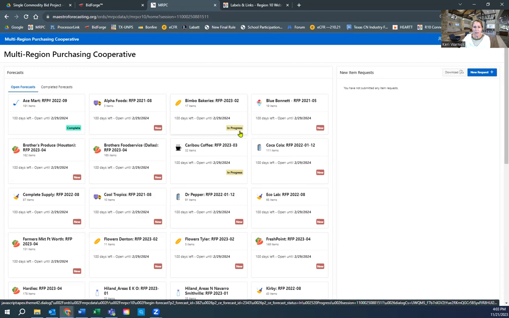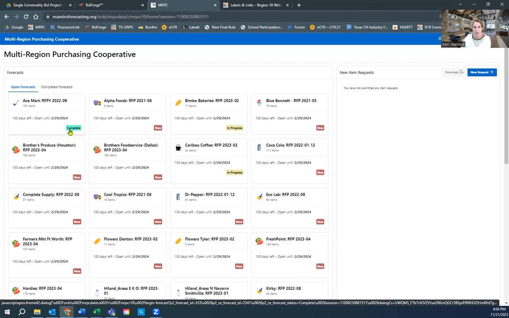Now, in this particular case, I just simply opened this forecasting sheet, but I didn't add any items, so I don't see anything added here. Now, if you have stepped into a catalog, whether you add items or not, the minute you click I'm done and you come back to this home screen, it's going to show complete. Now, if I would have added items, it would tell me how many items I would have listed in the forecasting sheet.